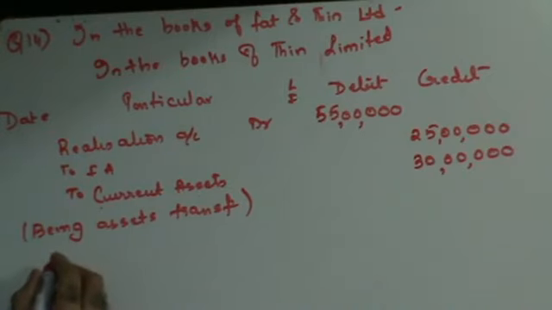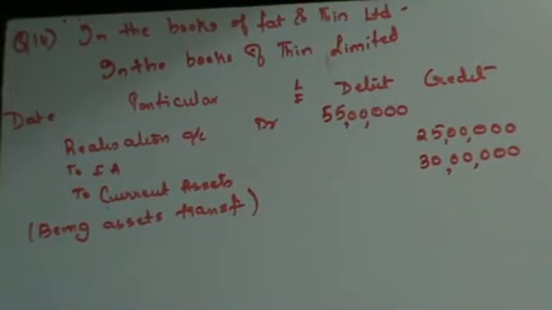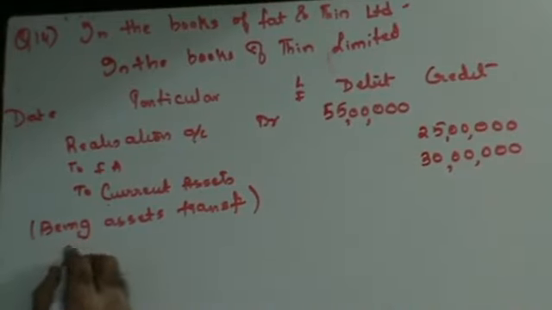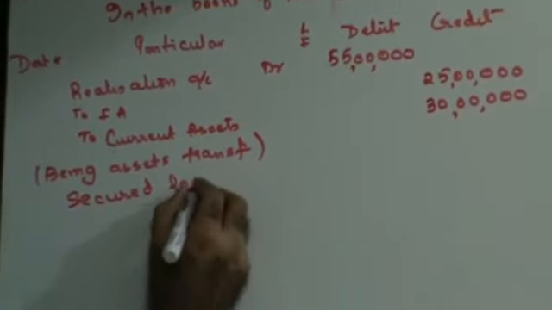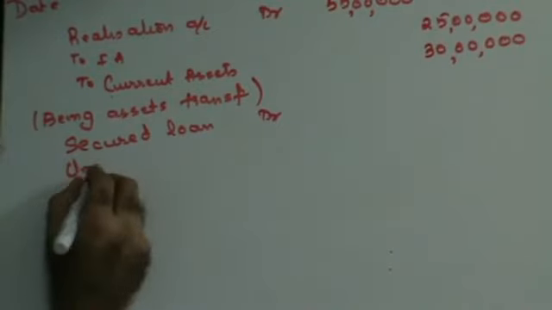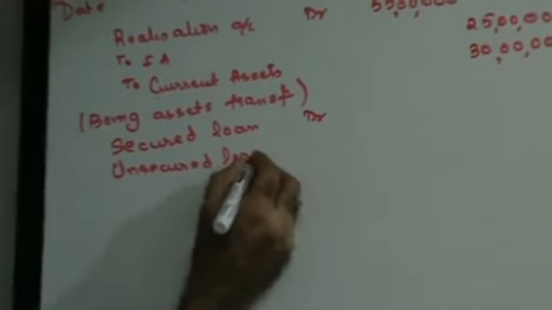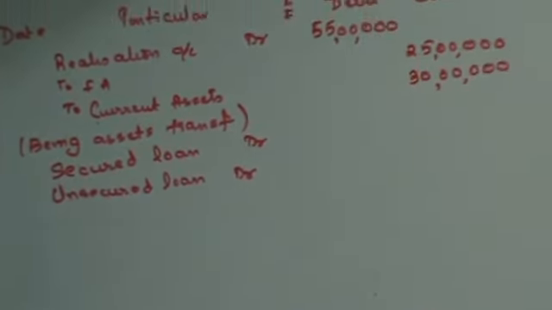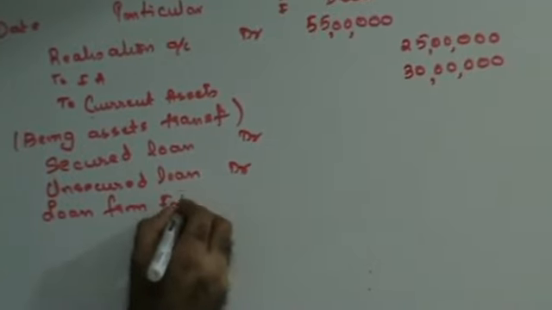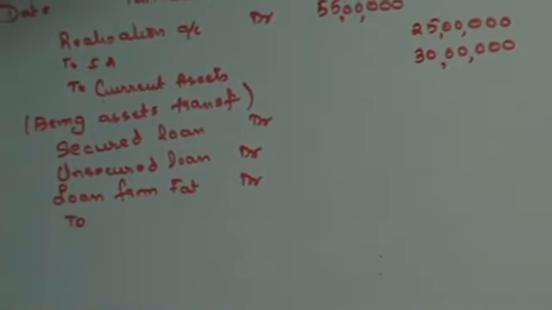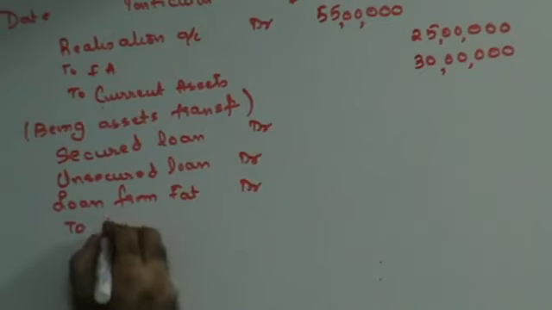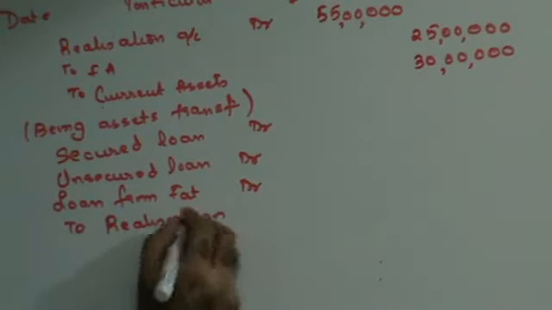Once you have this, the next thing that you need to do is transfer the liabilities. The liabilities that you have are secured loans debit, unsecured loan debit, loan from Fat Limited debit, to realization.